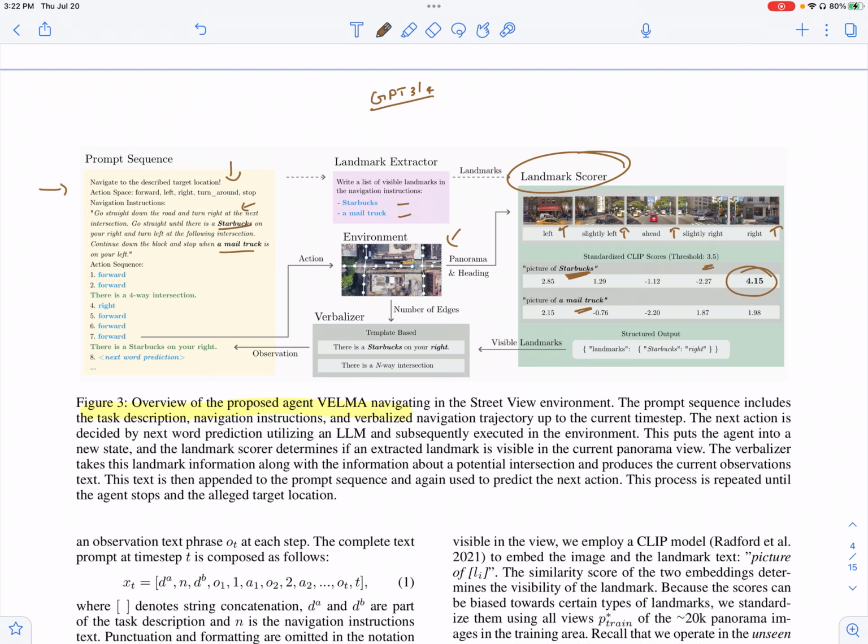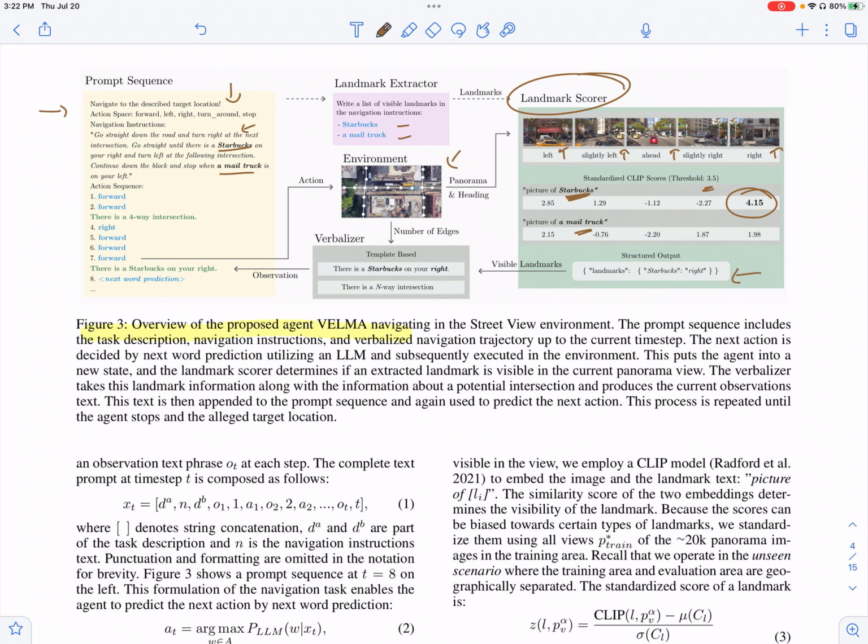And anything which crosses this threshold basically says that you can assume that the landmark is in that image. And then you get a structured output saying Starbucks is associated with this right image.